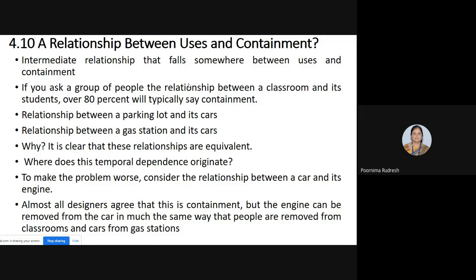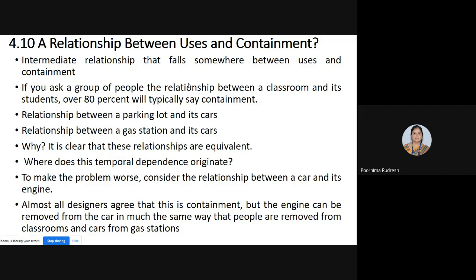And we compare that with what happens if the engine is removed from the car. Based on these situations, we'll see what type of relationship it is. It is a containment relationship, but you have to check whether it is a strong containment or a weak containment. That we'll see later.